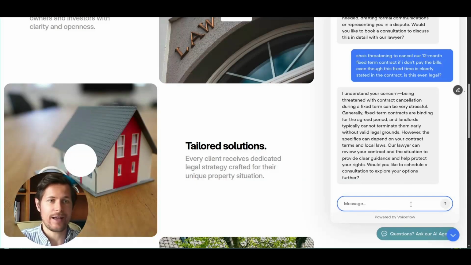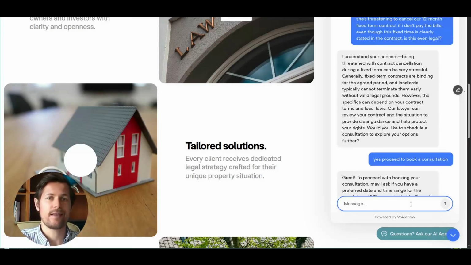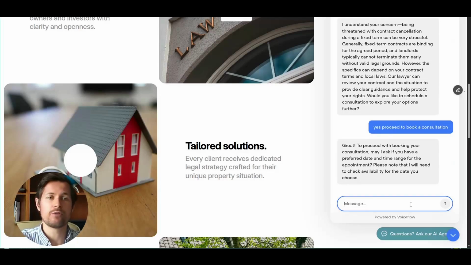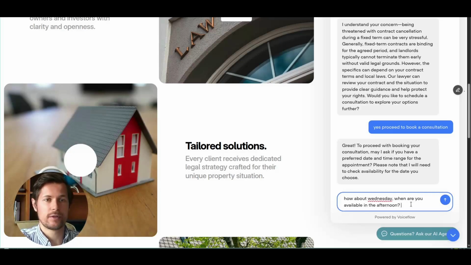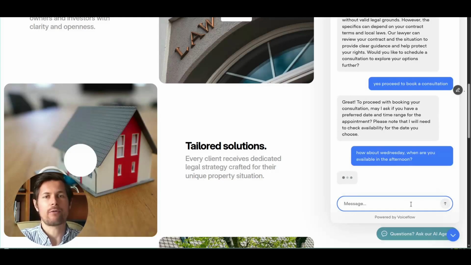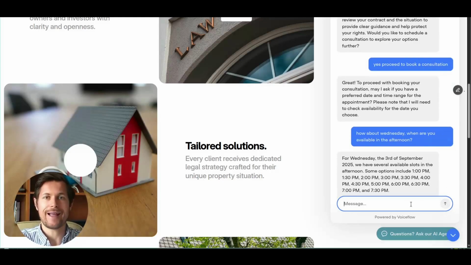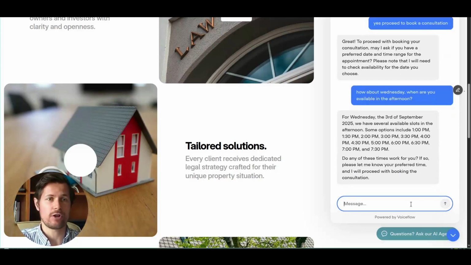Now let's go further and say, okay, yes, proceed to book a consultation. So now that I see that they're competent, I want to continue to book a consultation. So it asks me for a preferred date. How about Wednesday? When are you available? In the afternoon. Now the AI bot in the background will check the lawyer's calendar and give me some free available slots when this is free.